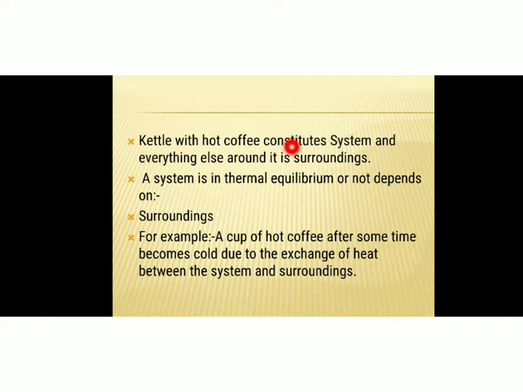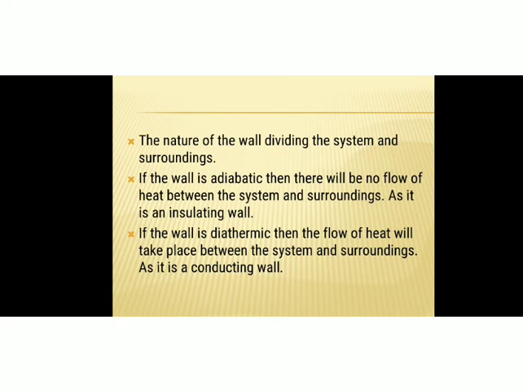So the kettle with hot coffee constitutes the system here, and everything else around it is the surroundings. Whether a system is in thermal equilibrium or not depends on the surroundings. For example, a cup of hot coffee after some time becomes cold due to the exchange of heat between the system and the surroundings. So the nature of the wall dividing the system and the surroundings is another factor which determines the equilibrium condition.